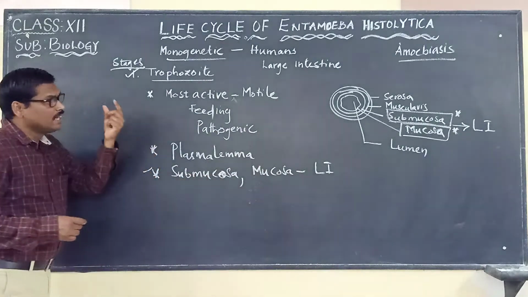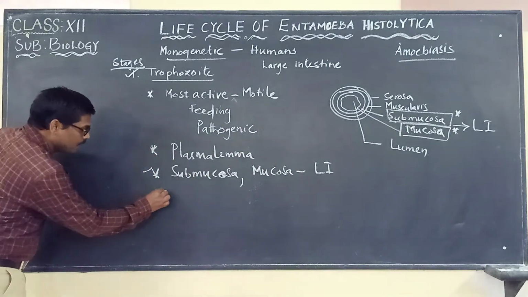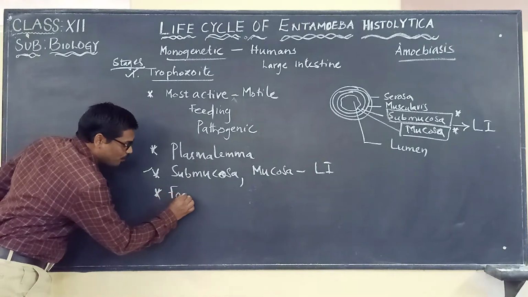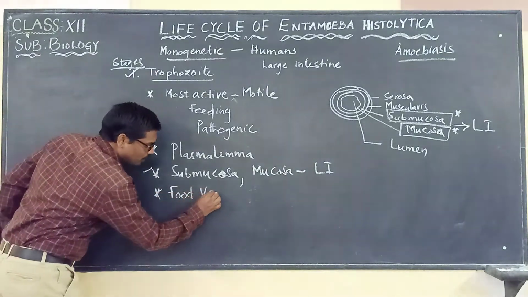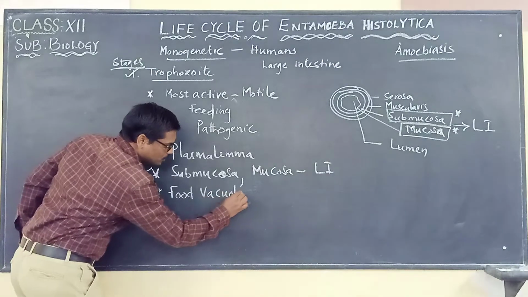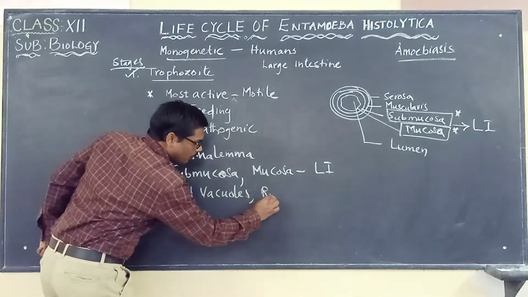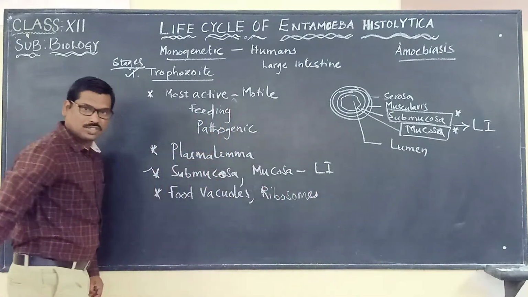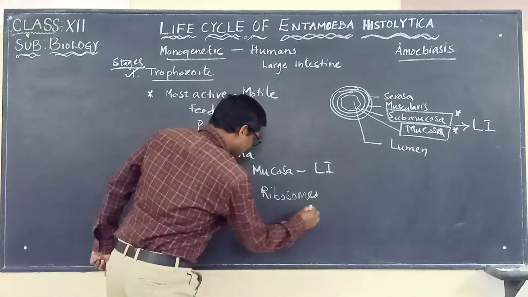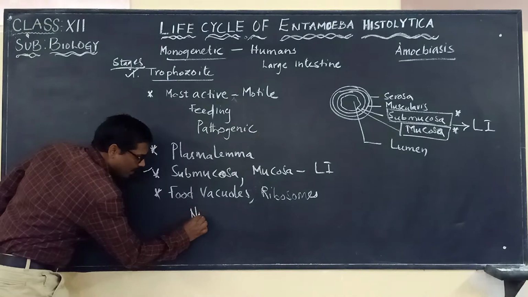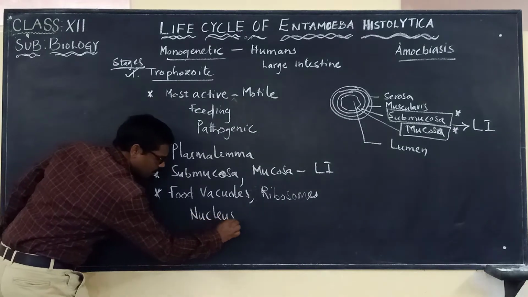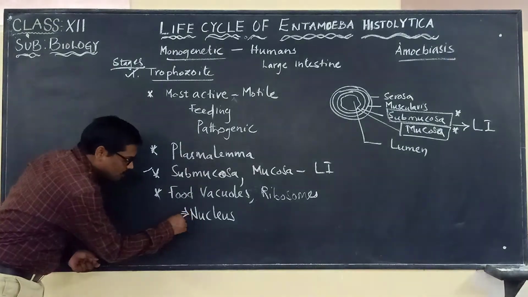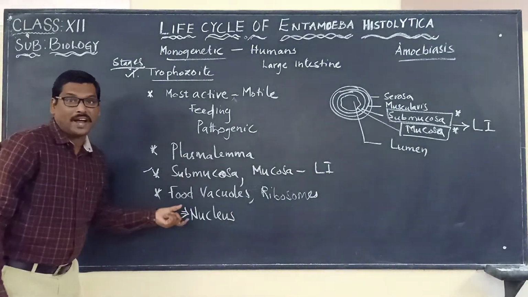And if you see this Entamoeba histolytica, it will also be showing food vacuoles. It also shows ribosomes. And moreover, it has a very clear, distinct nucleus. But please remember, when we talk about this nucleus, it is a point of identification.